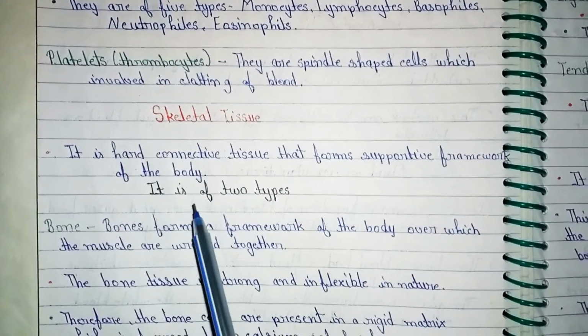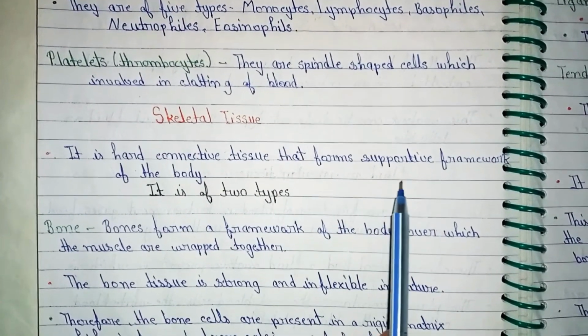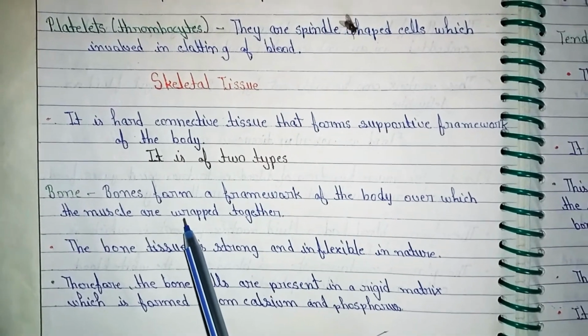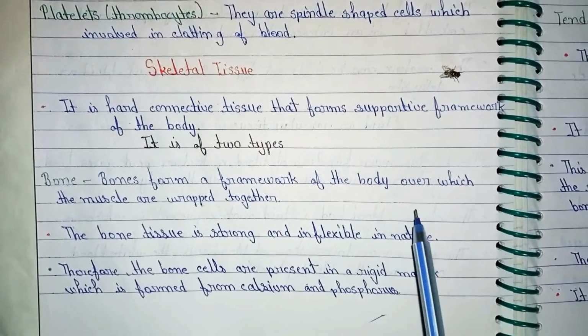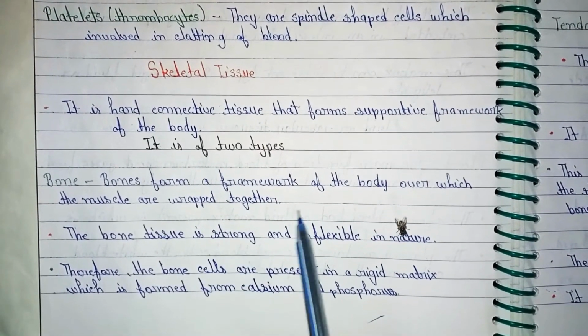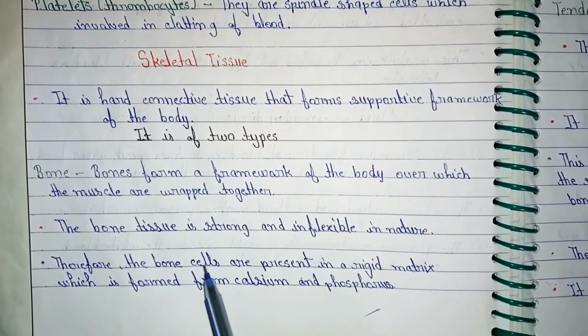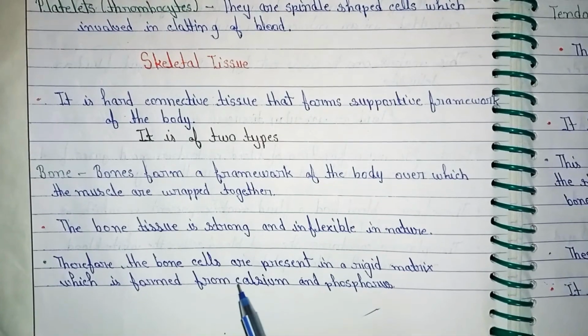Skeletal tissue. It is a hard connective tissue that forms the supportive framework of the body. It is of 2 types. Bones form a framework of the body over which muscles are wrapped. The bone tissue is strong and inflexible in nature. Therefore, the bone cells are present in a rigid matrix which is formed from calcium and phosphorus.